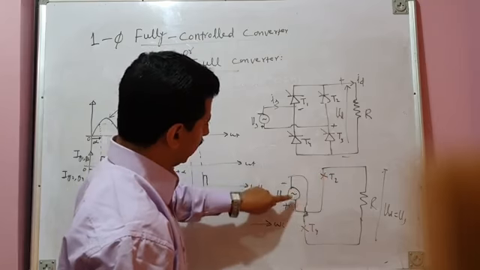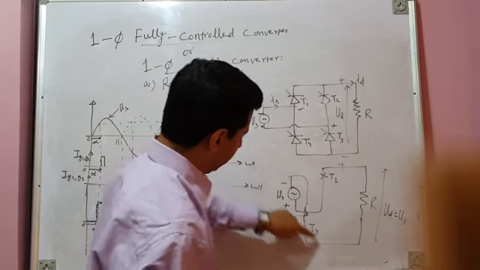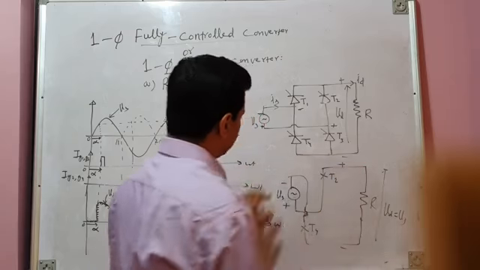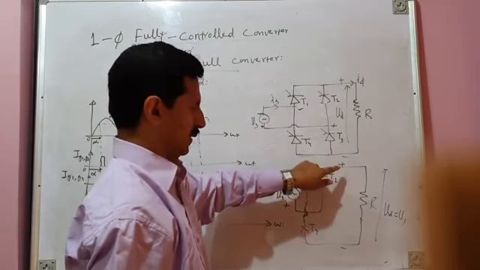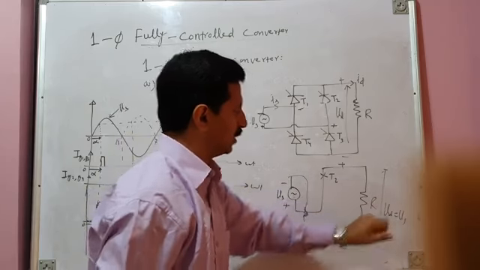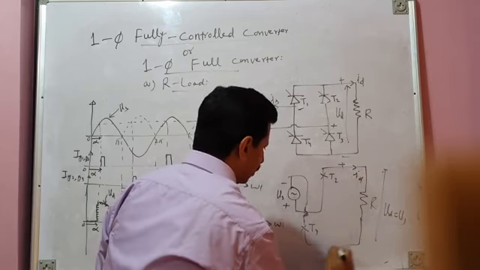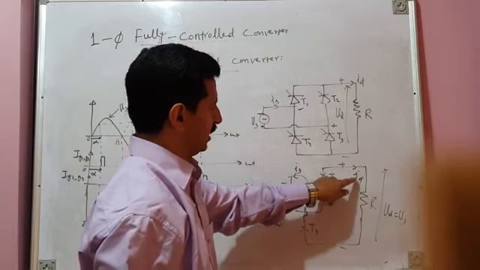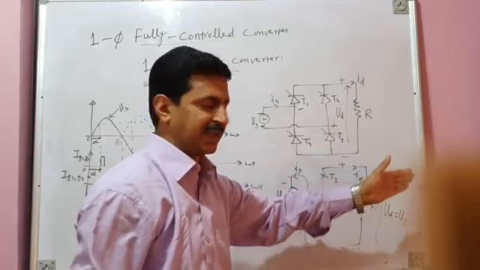See, when T2 conducts, this positive potential comes here, and when T4 conducts, this negative potential comes here. So although the source voltage has become negative, the load voltage remains positive. This always remains the positive bus, and this remains the negative bus. So load voltage is equal to Vs, and this is your load current. This load current flows like this and becomes your source current. So source current in this case is equal to minus Id. In the first case, source current is the same as Id.